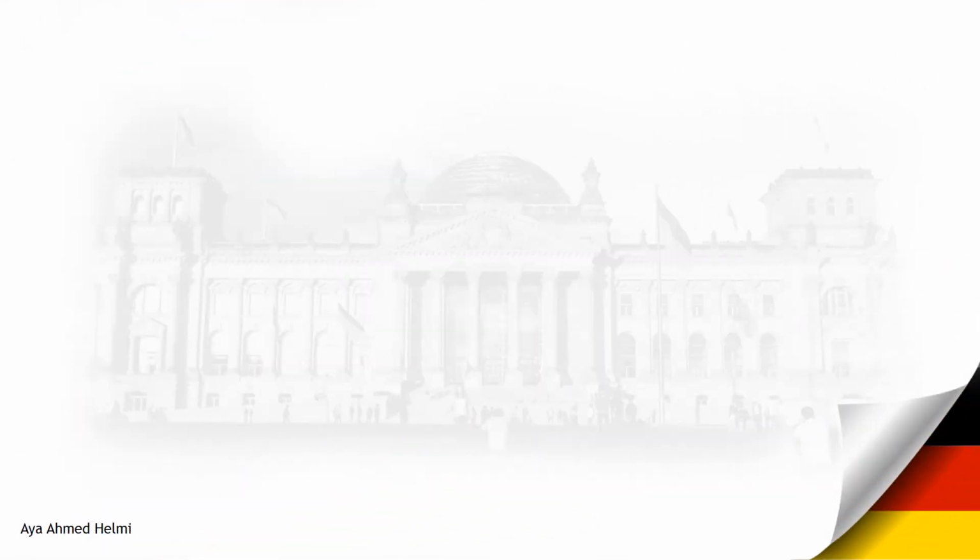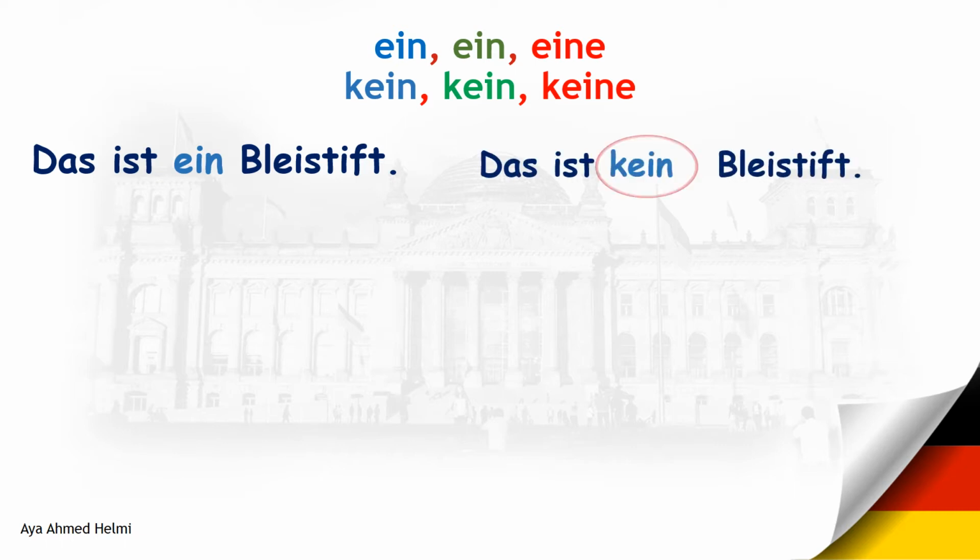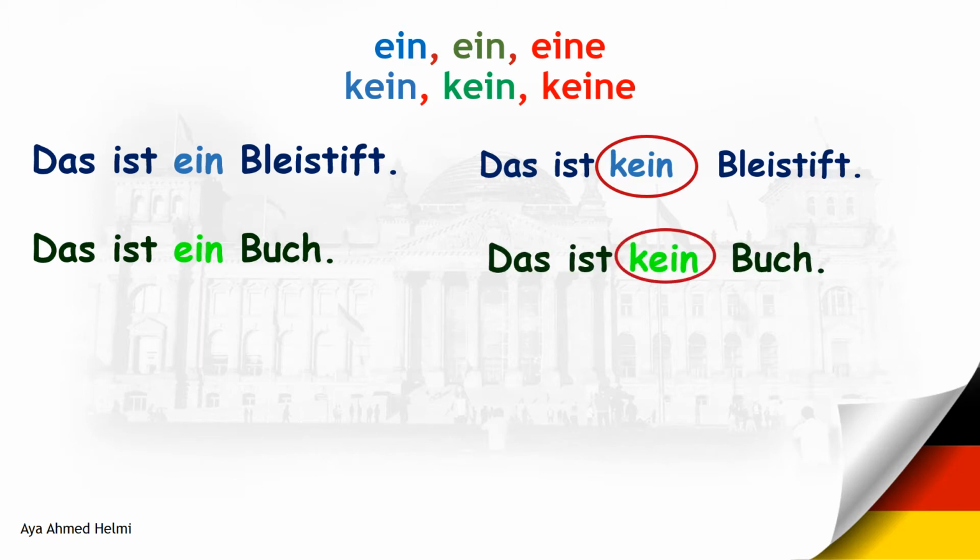Okay, let's see more examples. Das ist ein Bleistift. This is a pencil. We said before that ein or eine mean a. Das ist kein Bleistift. This is not a pencil. We put here kein instead of ein, and it gives the meaning of negative. Das ist kein Bleistift. This is not a pencil. Das ist ein Buch. This is a book. Das ist kein Buch. This is not a book.